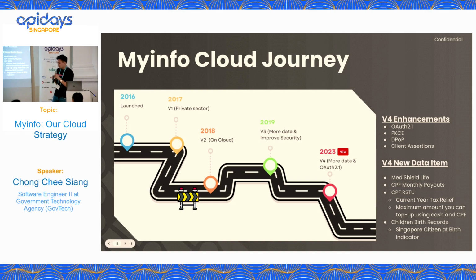MyInfo, we have about 5 years of experience running applications on cloud. I think we were one of the few services running on cloud and fully serverless at that time. And when we moved to cloud in 2018, did everything just go smoothly, as we thought? Was it time to celebrate? Actually, no. We just started to get our first problem. If I recall correctly, it was the Lambda cold start problem.